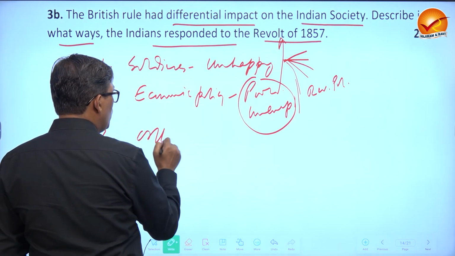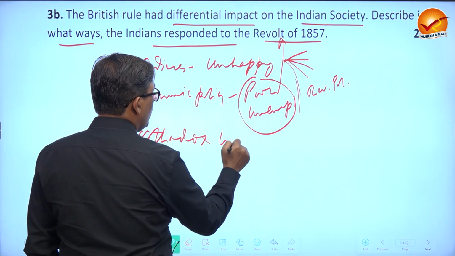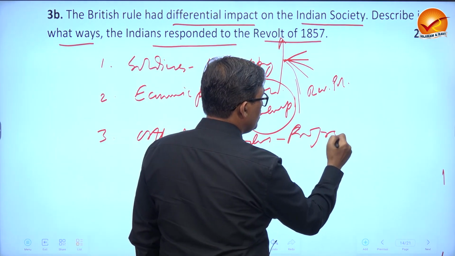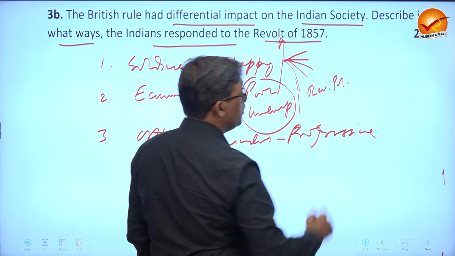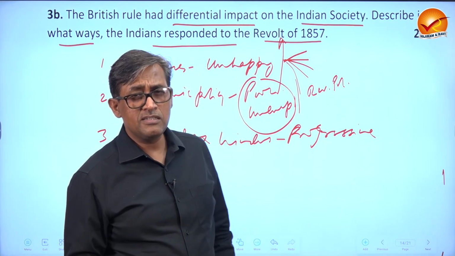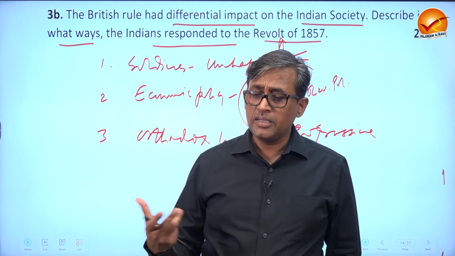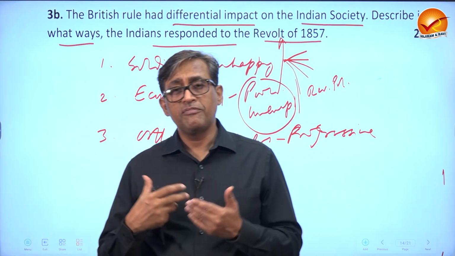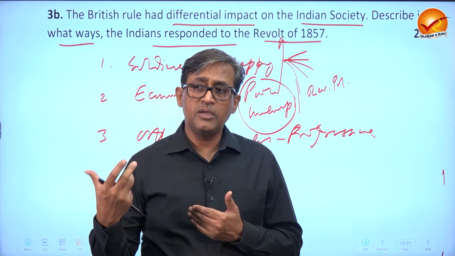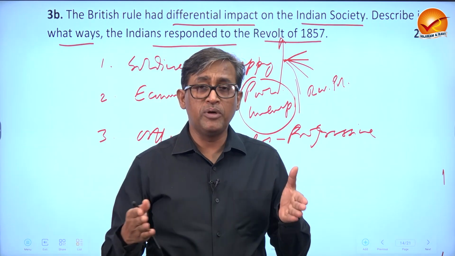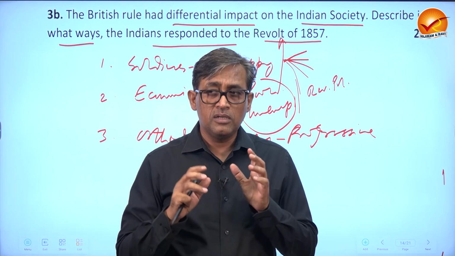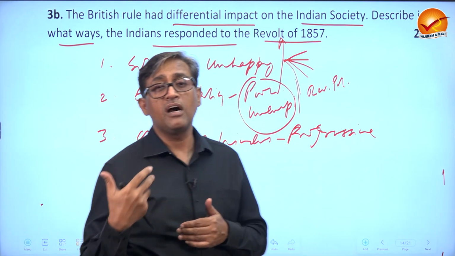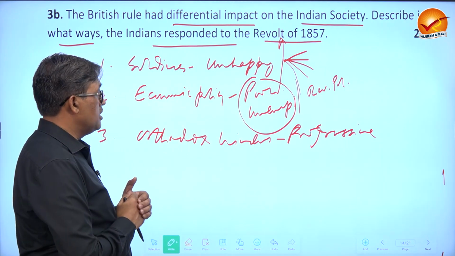Then many Orthodox Hindus were worried because of the progressive laws which the British had passed in the last few decades. 1829 Anti-Sati Law, then you heard it, child marriage was banned, then you must have heard about female infanticide, then the Widow Remarriage Act, etc. Now, many Hindus believed that it was an interference in their religion, their caste, and their customs.